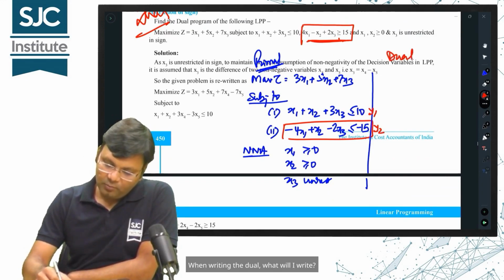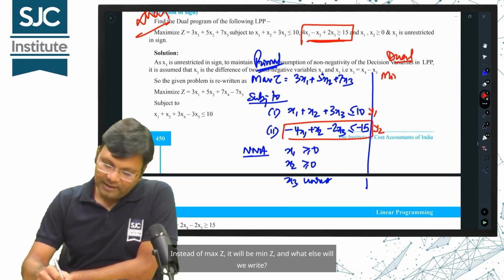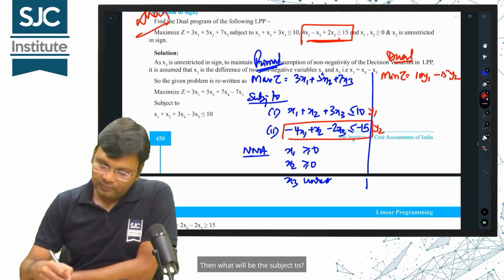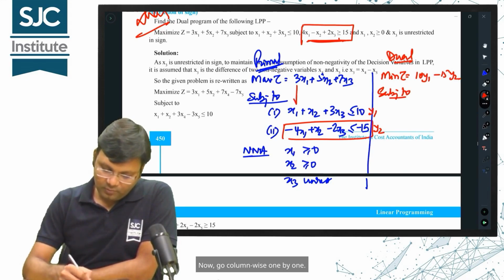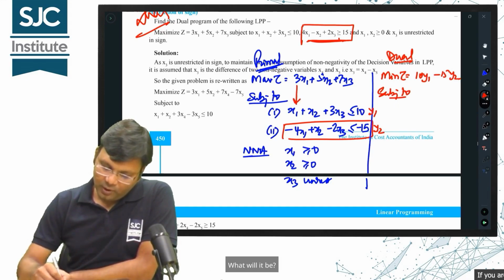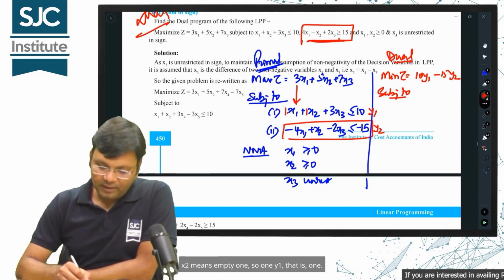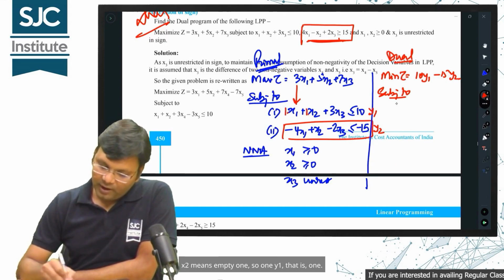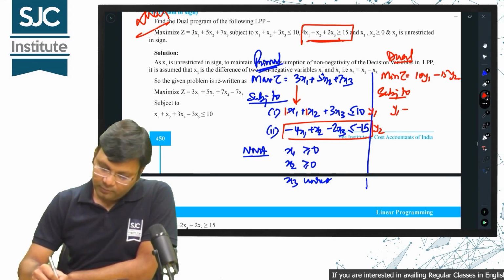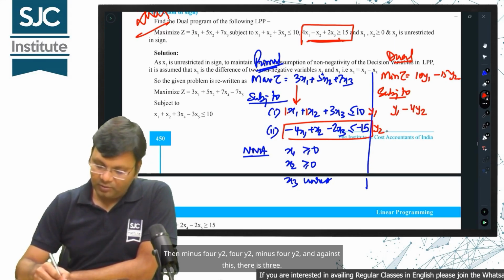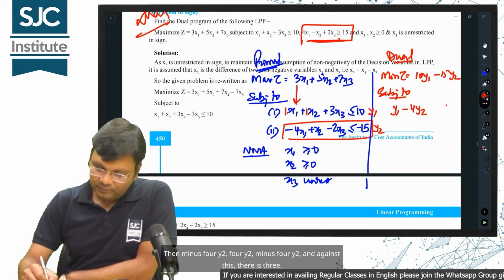When writing the dual, what will I write? Instead of max z, it will be min z, and what else will we write? 10y1 minus 15y2. Then what will be the subject to? Now, go column wise one by one. Here, x1 coefficients: 1 from here, so 1y1, then minus 4y2, and against this there is 3.